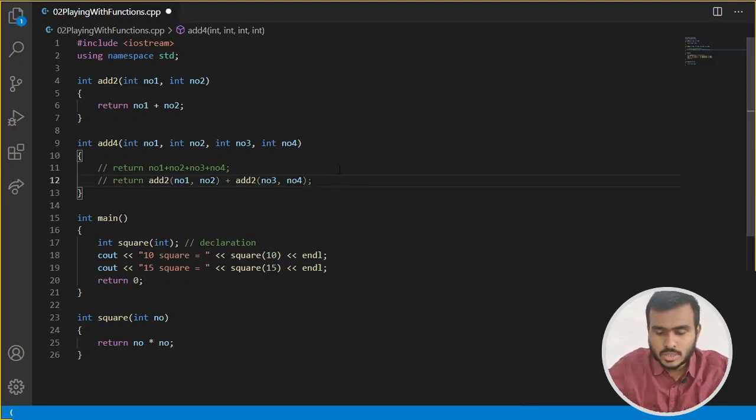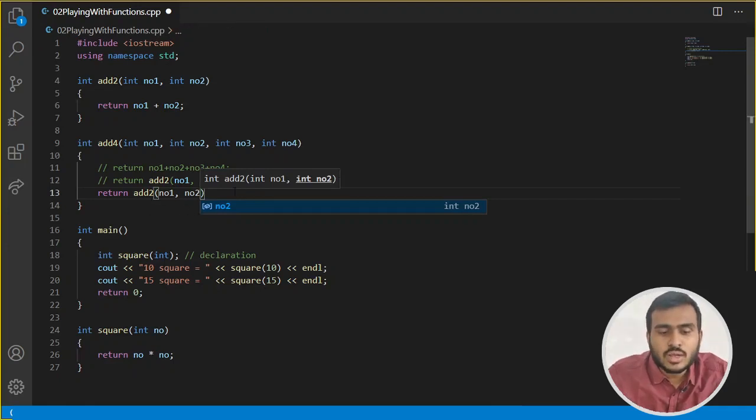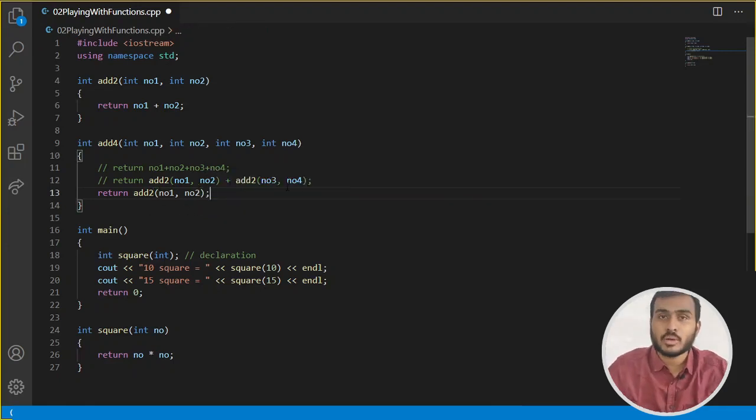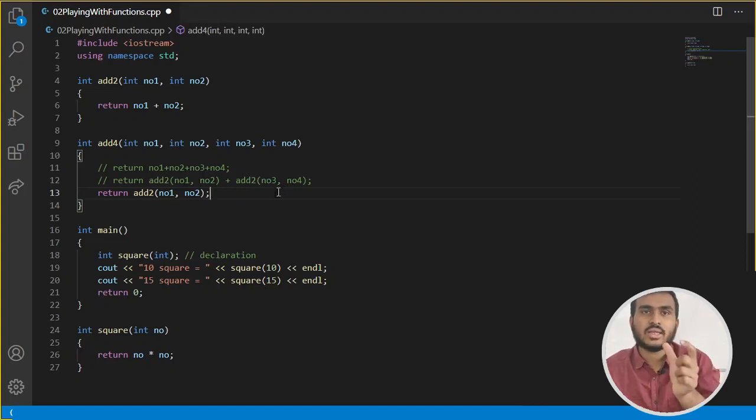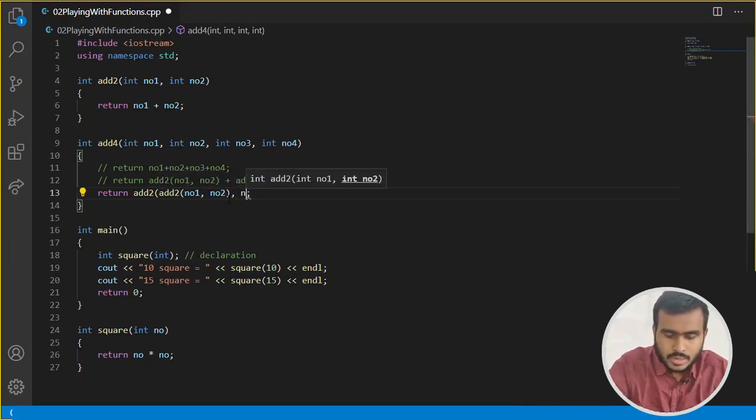Similarly, you can also do something like this. You can also write return add2 of number 1 comma number 2. Now this add2 will give me the addition of number 1 and number 2, right? Now this addition, if I add in number 3, then I will get the addition of number 1, number 2 and number 3. So for that I can also write something like this, add2 of add2 of number 1, number 2, comma number 3.